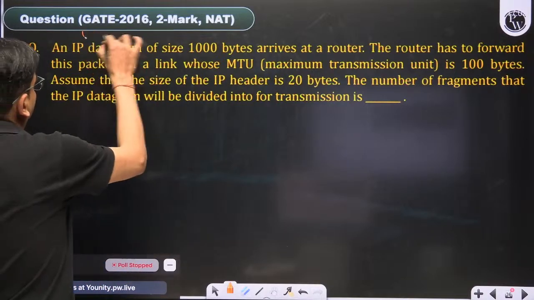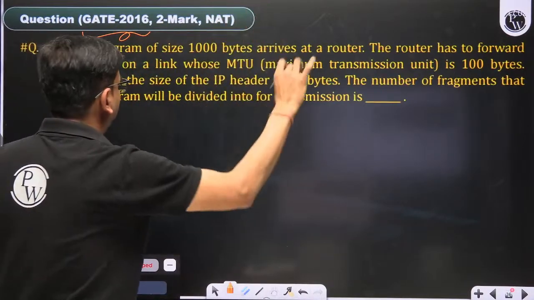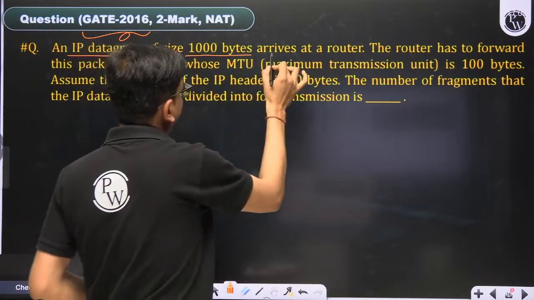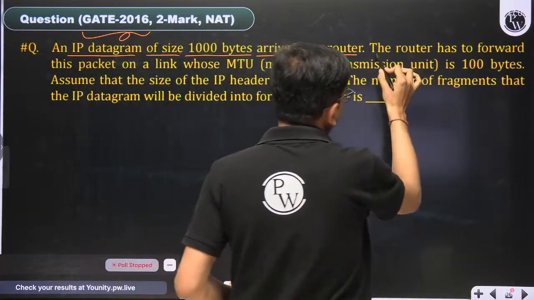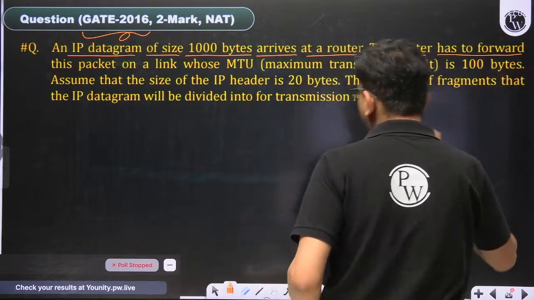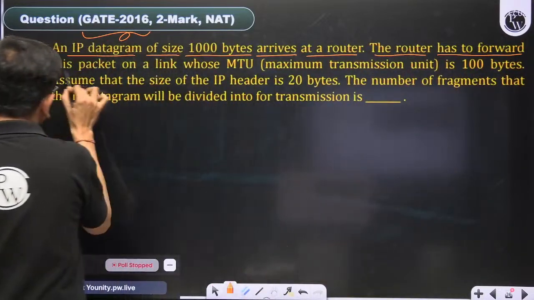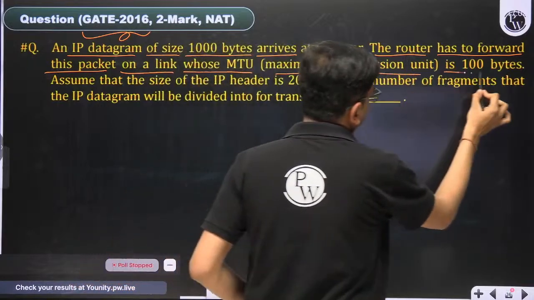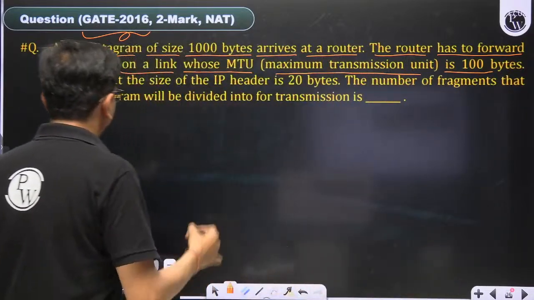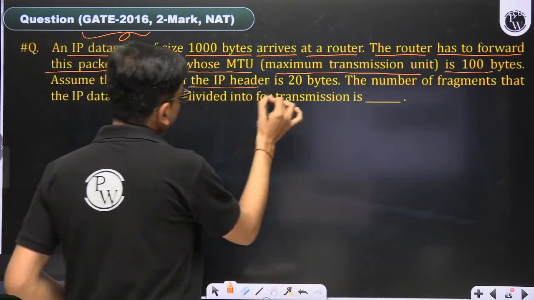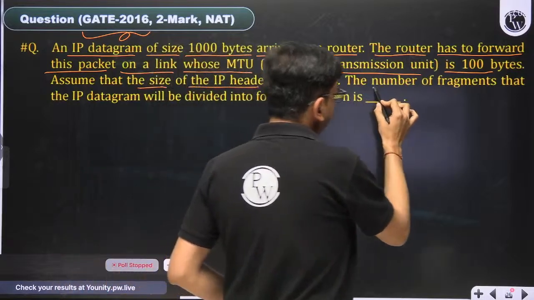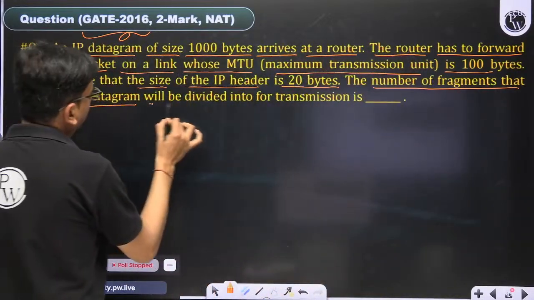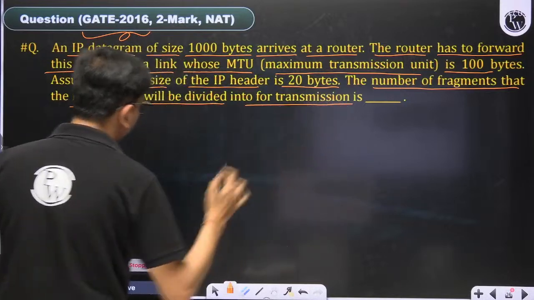So here, GATE 2016, 2-mark question, network address translation. An IP datagram of size 1000 bytes arrives at a router. The router has to forward this packet on a link whose MTU is given. Assume that the size of the IP header is 20 bytes, and find the number of fragments that the IP datagram will be divided into for transmission.